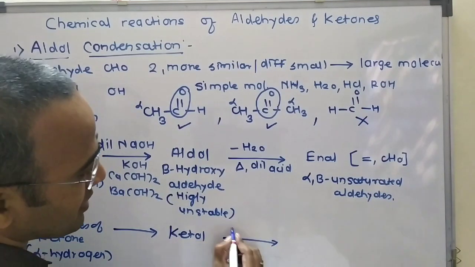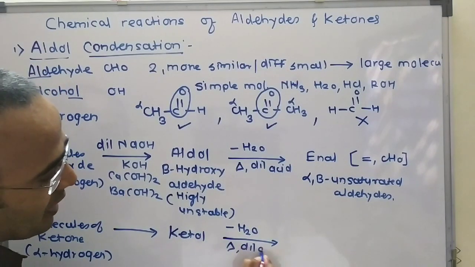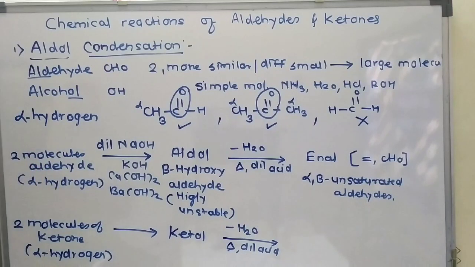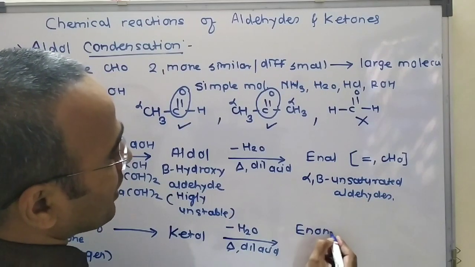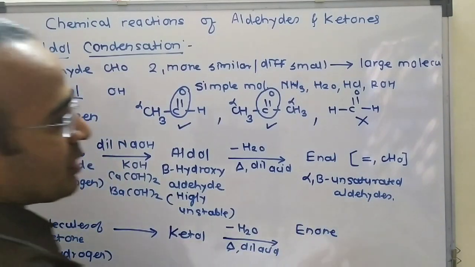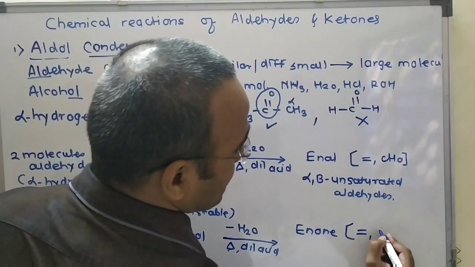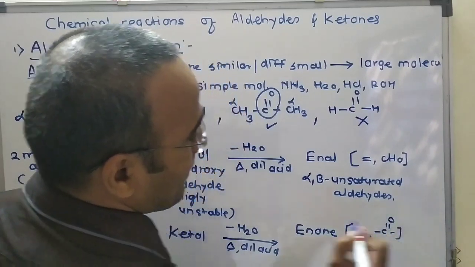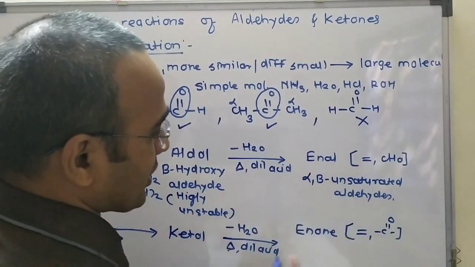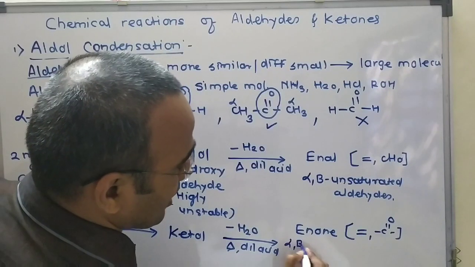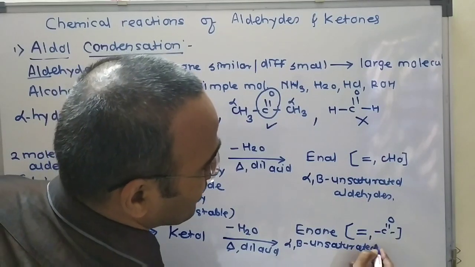It undergoes a dehydration reaction, meaning removal of a water molecule, in presence of heat and dilute acid. What happens here? There is formation of enone, E-N-O-N. What is meant by enone? It means the molecule has a carbon-carbon double bond and also a ketonic group. This enone is also called an alpha beta unsaturated ketone.